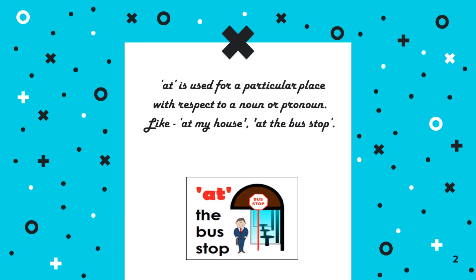So these phrases tell you that at is used for telling about a particular place. And in each phrase you can see they are kept before the nouns, like before house, and in the second phrase the noun is bus stop, and before that we are using the preposition at.